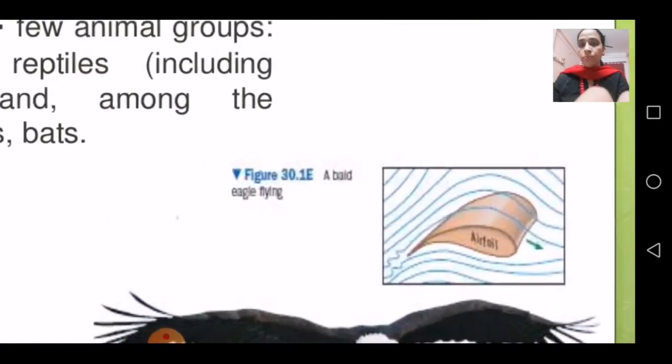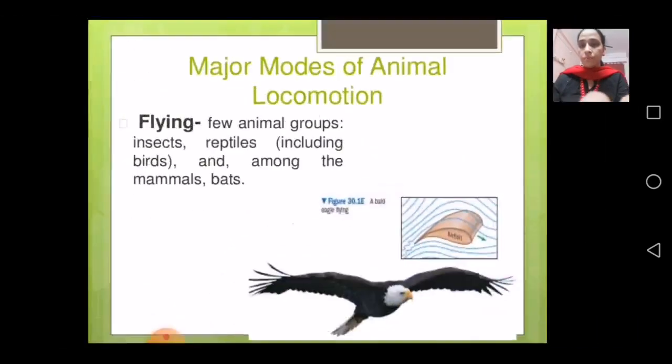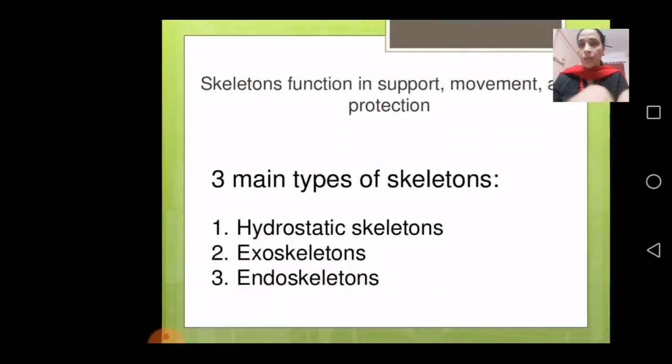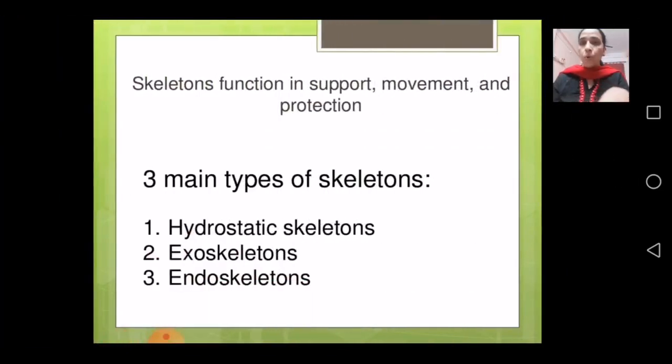So we'll come to next, how they easily fly in the sky, or what type of skeleton they have. Since earthworms do not have bones, do not have limbs, we are not going to mention their skeleton structure. But skeleton functions in support, movement and protection.